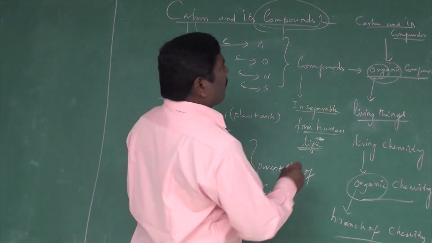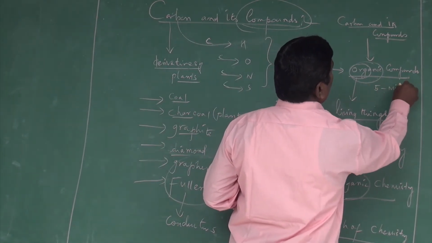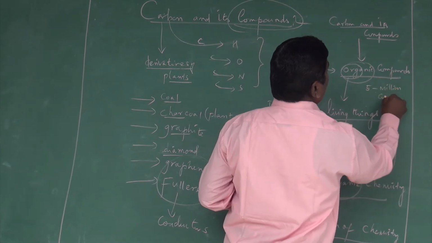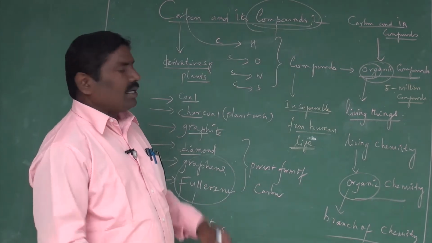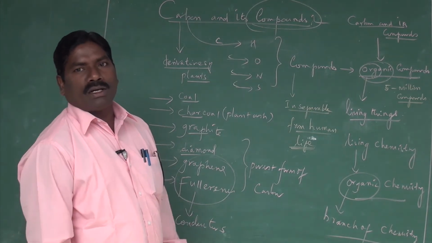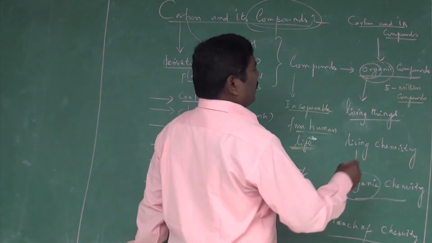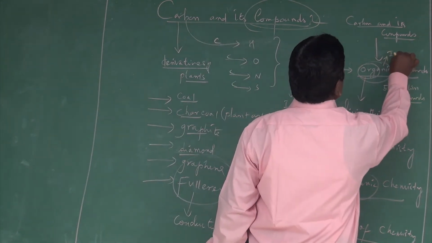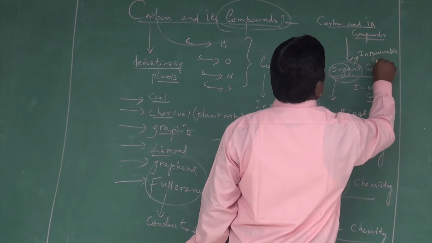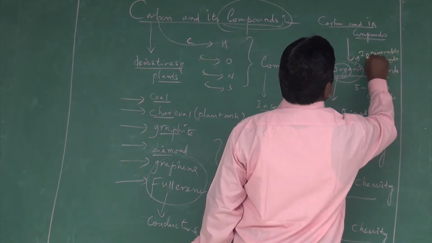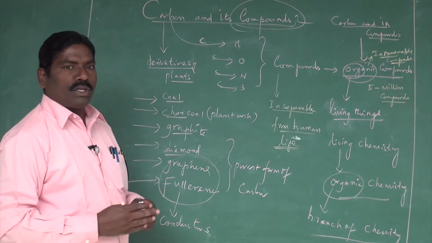Nearly 5 million organic compounds are present in the earth's crust. The organic compounds are so numerous, innumerable. We cannot count how many compounds are present in the earth's crust. This is a concept you should understand.